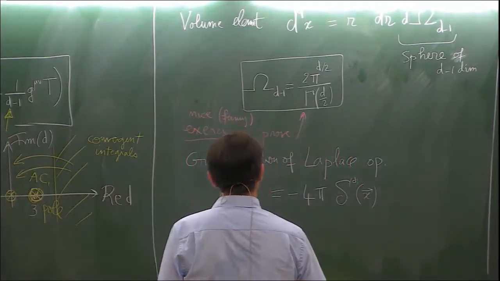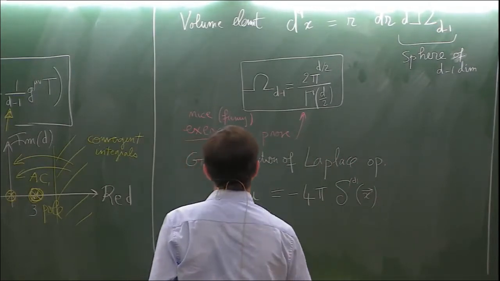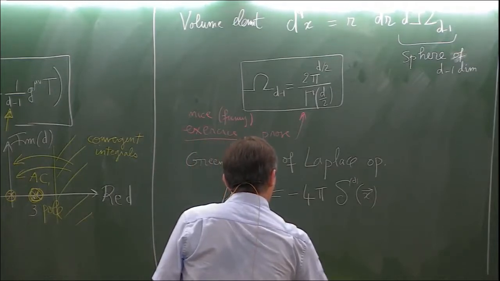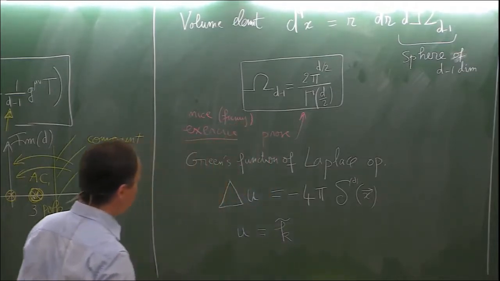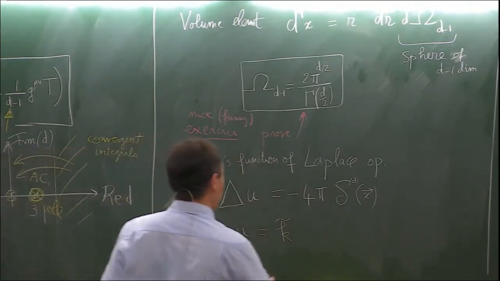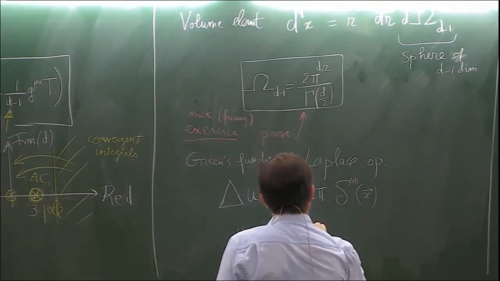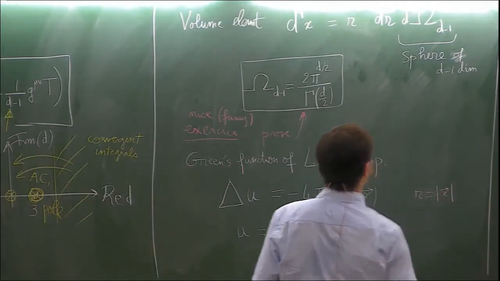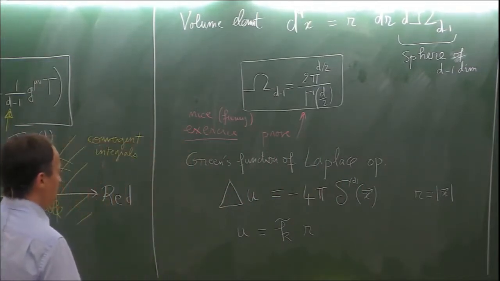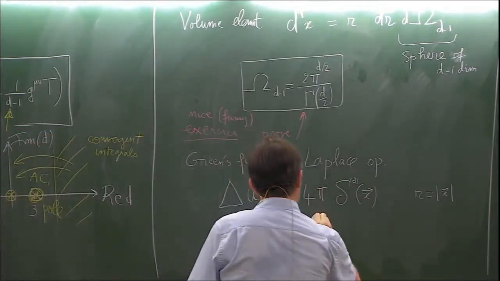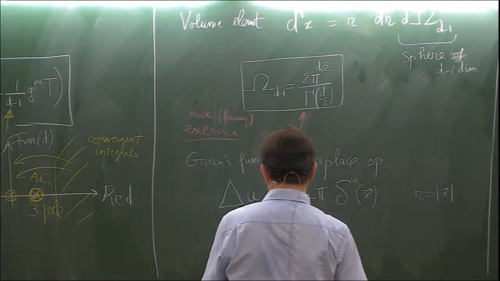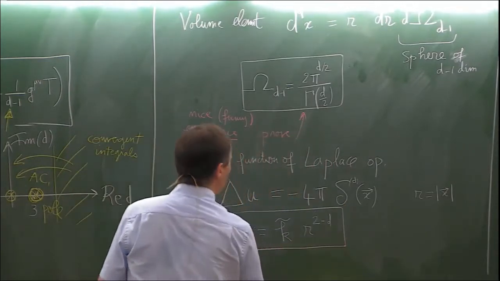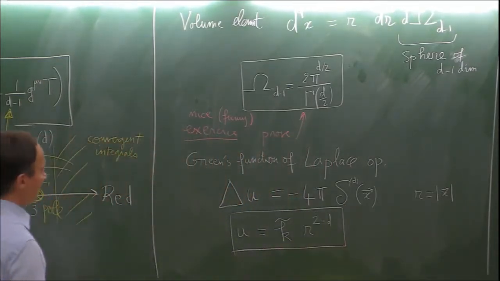And the solution of that is the Green's function, given by a constant that we generally call k tilde in our group, times r^(2-d), where r is the Euclidean norm of the spatial point in d dimensions.